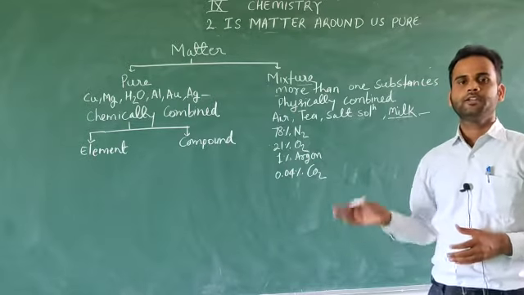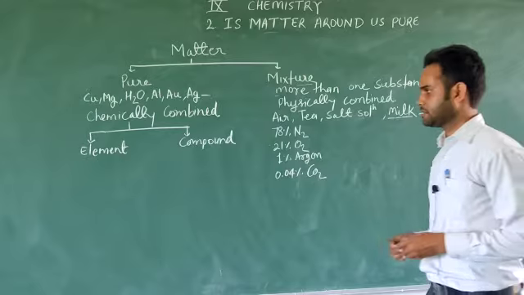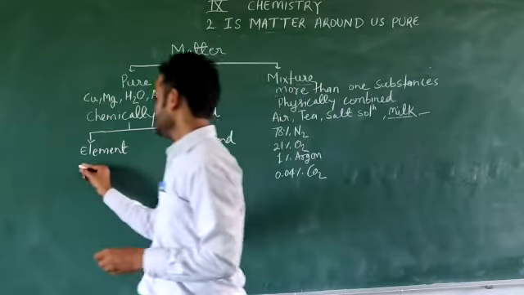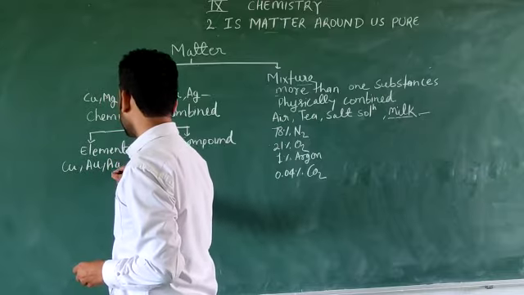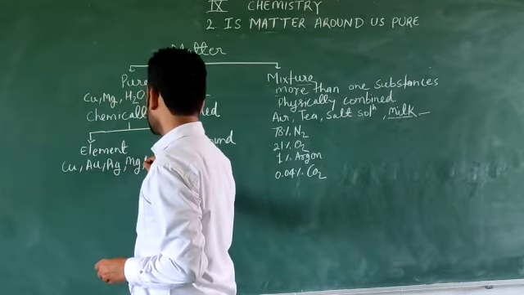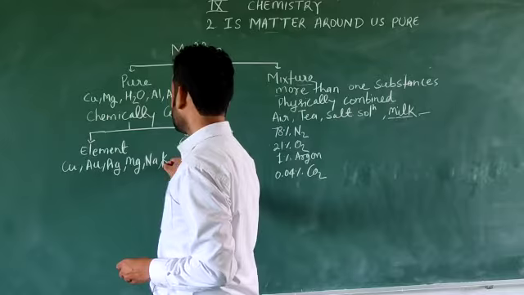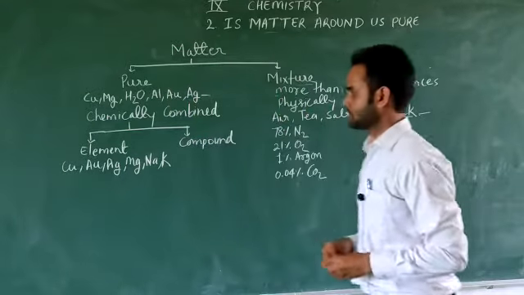They cannot be divided into further things. Okay, so like copper, gold, silver, magnesium, sodium, potassium, these are some elements.